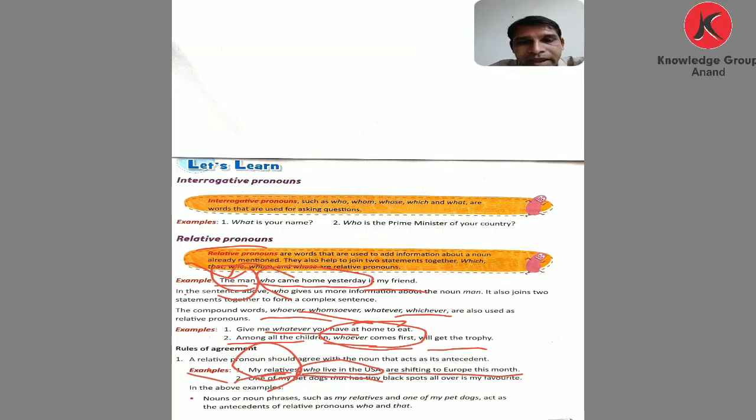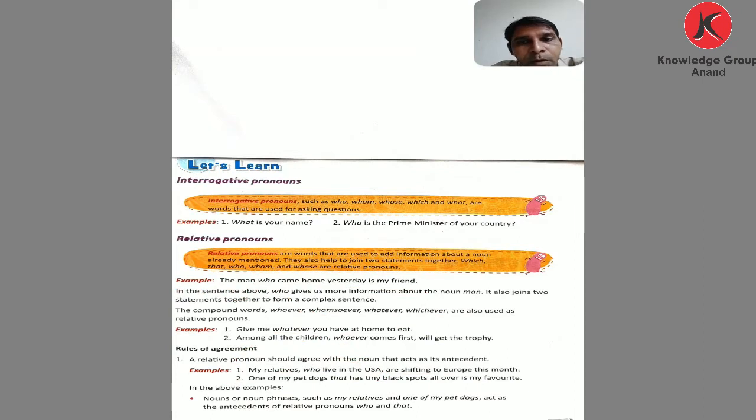In the second example: one of my pet dogs that has tiny black spots all over is my favorite. One of my pet dogs is my favorite. Adding that gives more information, that it has black spots all over. In the above examples, nouns and noun phrases such as my relatives and one of my pet dogs act as the antecedent of the relative pronouns who and that.